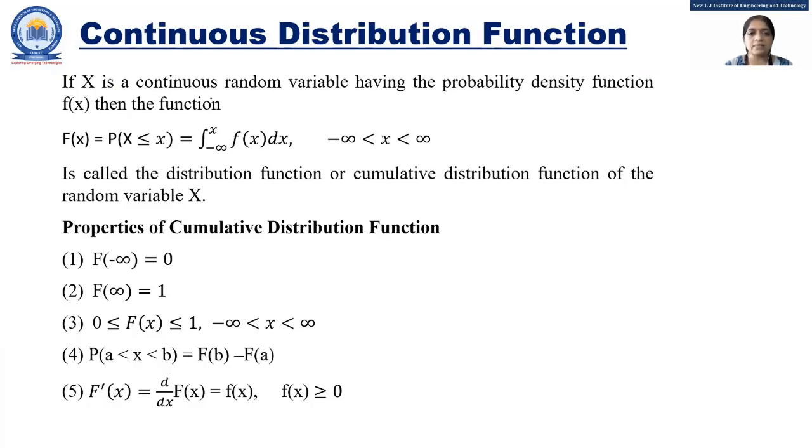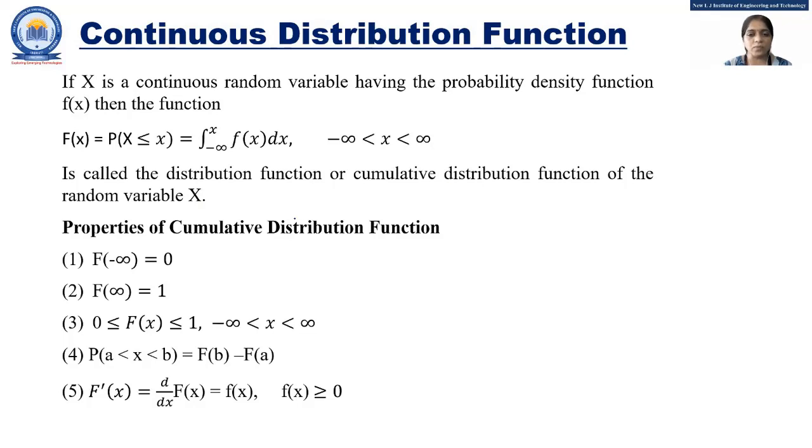If x is a continuous random variable having the probability density function f of x, then the function F of x equal to probability of capital X less than or equal to small x, equal to integration from minus infinity to x of f of x dx, where x lies between minus infinity to infinity, is called the distribution function or cumulative distribution function of the random variable x.